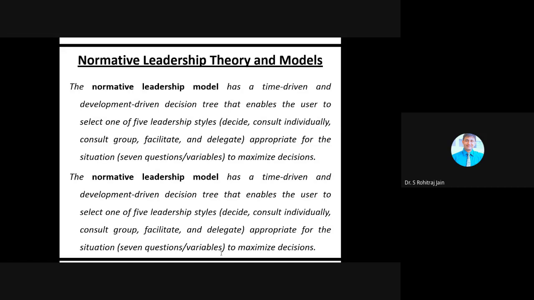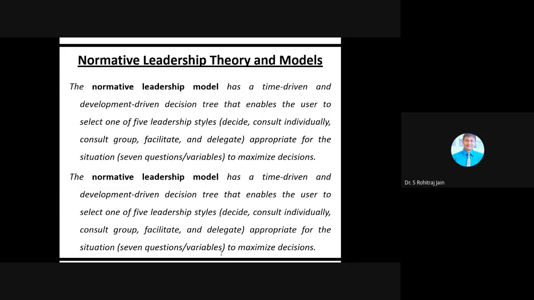The normative leadership model fits into the contingency leadership framework variables. Students, it is also called a normative model because it provides a sequential set of questions, called rules or norms, to follow to determine the best leadership style for the given situation. To use the normative model, we must have a specific decision to make, have the authority to make the decision, and have specific potential followers to participate in this decision.